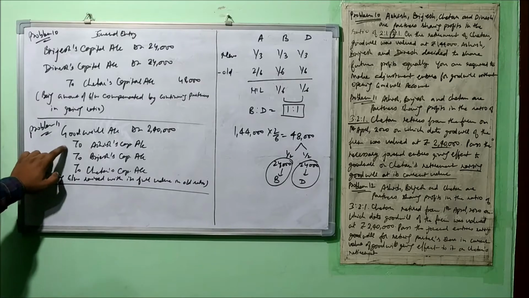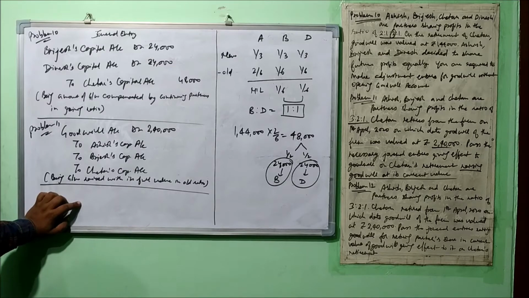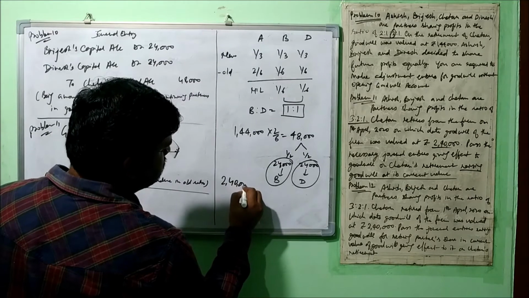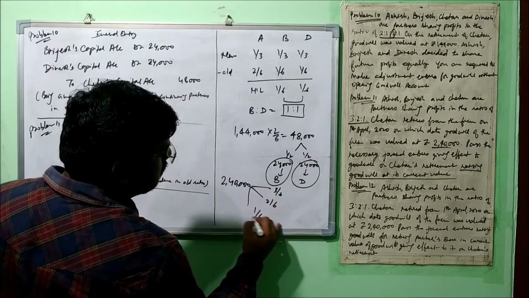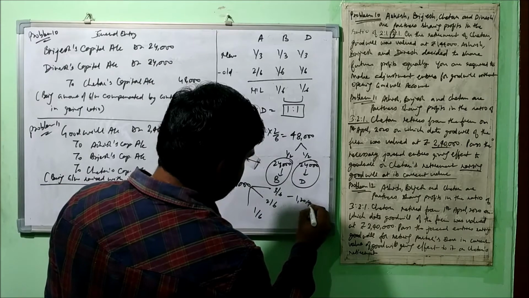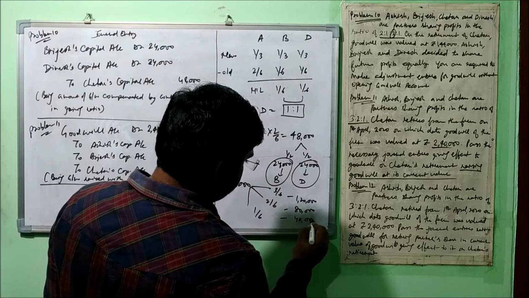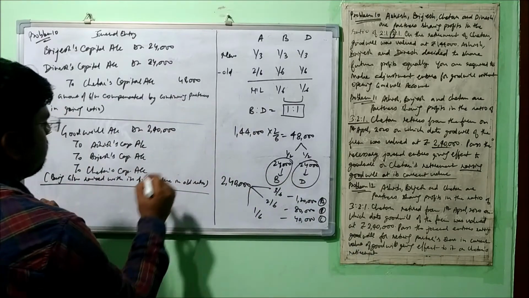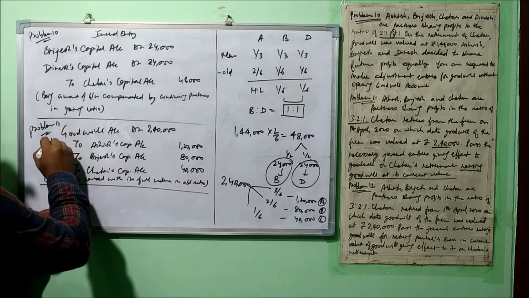Goodwill account debit to Ashish capital, Brijesh capital, Chetan's capital, means all the partners' capital accounts will be credited in old profit sharing ratio, this is 3:2:1. So this 2,40,000 will be divided in three parts: 3/6, 2/6 and 1/6. That is 1,20,000, 80,000 and 40,000. That will go to Ashish, that will go to Brijesh and that will go to Chetan. Okay, so let's make the entry here. Alright, so this is the entry for raising the Goodwill account.